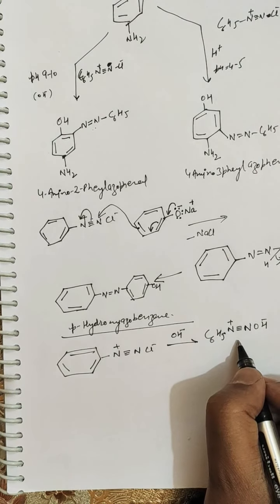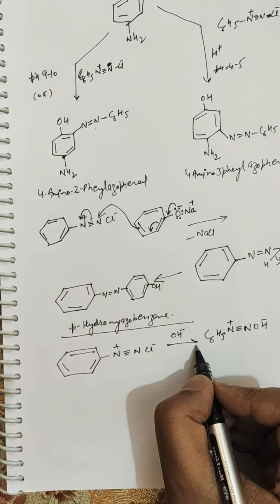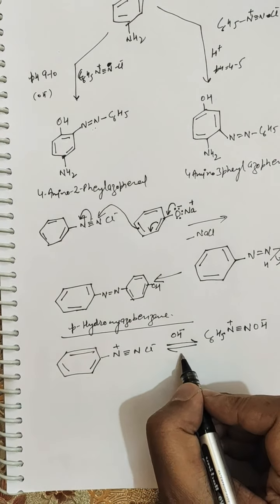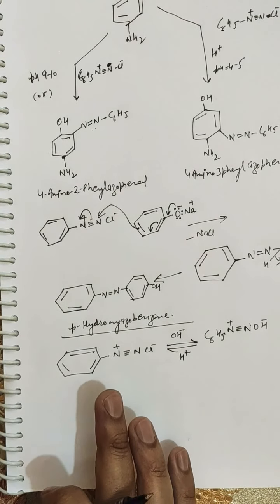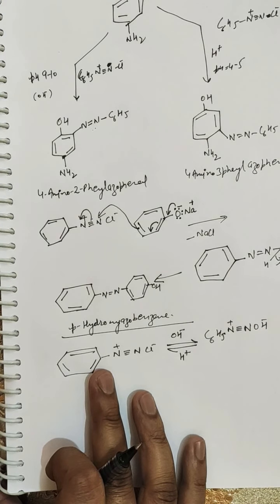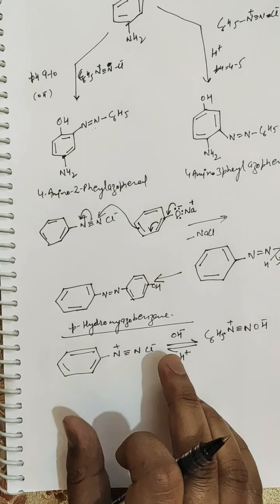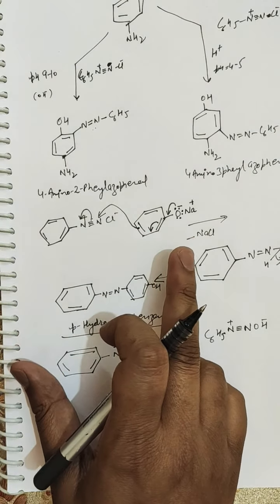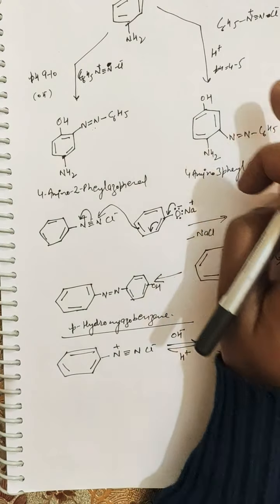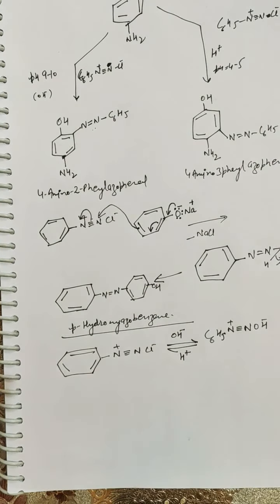This is the diazonium hydroxide. And when you bring this diazonium hydroxide into an acidic medium, there will be the formation of diazonium chloride. So benzene diazonium chloride is pH sensitive. It means in the presence of acid it reacts somewhat differently, whereas in the case of base it reacts somewhat differently. So there is a difference of pH.